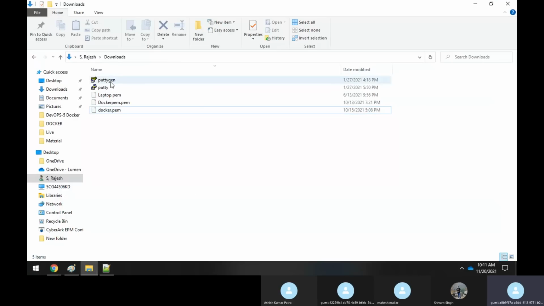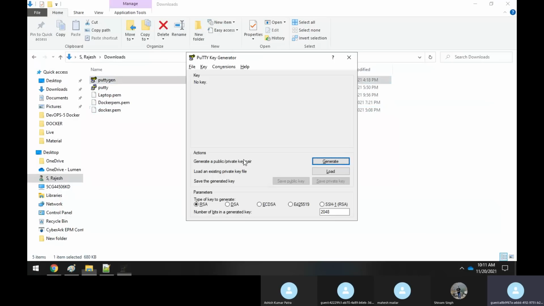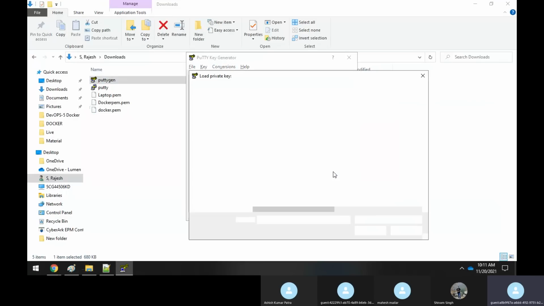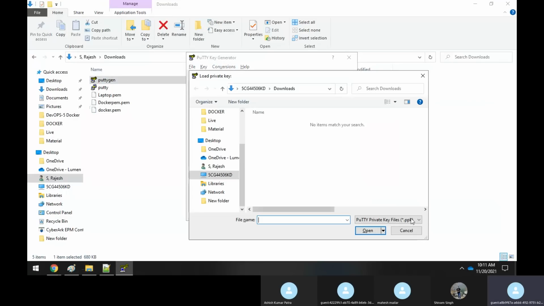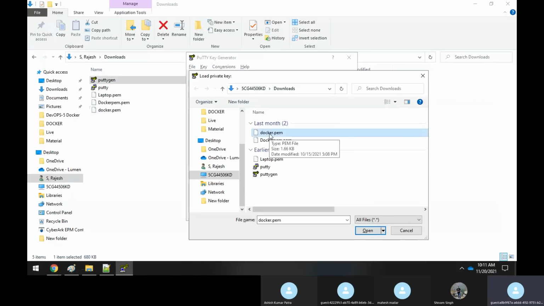So to do that, I have to click on this PuTTY-Gen, and here it is, a PuTTY key generator. Here you have something as load. So I have to say load. When you say load, you can give all. You can just specify the docker.pem, because I want to create a PPK for the docker.pem itself. So you have to just select that file.